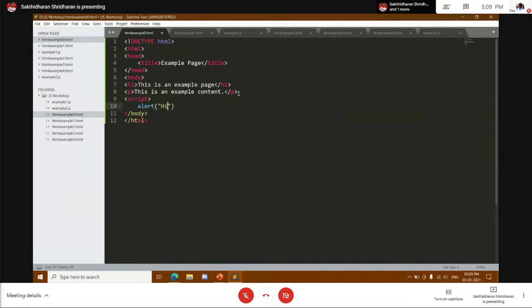Alert hi, alert bye, and again, just give the closing tag. So now this is how we include a script as a part of the body. Just open a script tag and write whatever JavaScript you want to write, and then close it down.